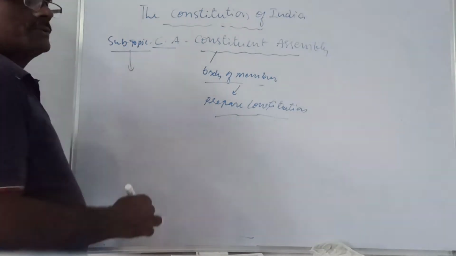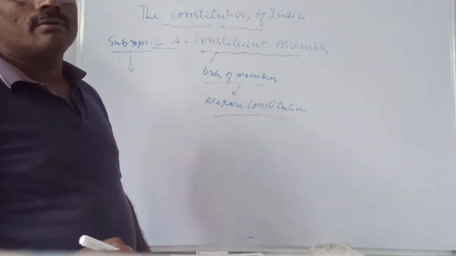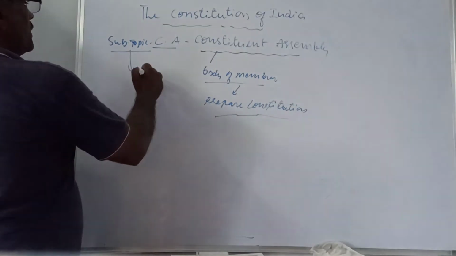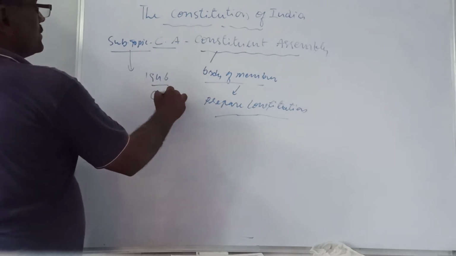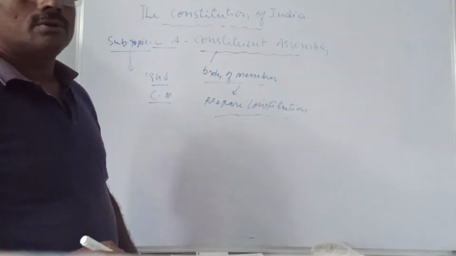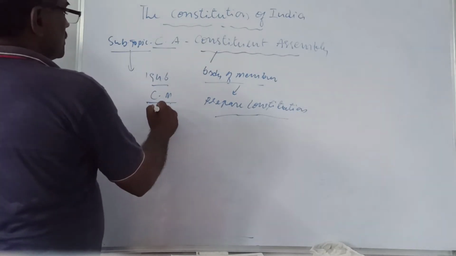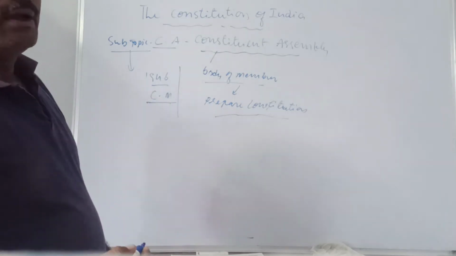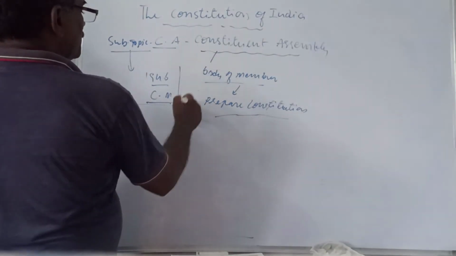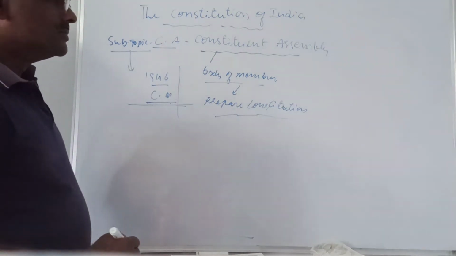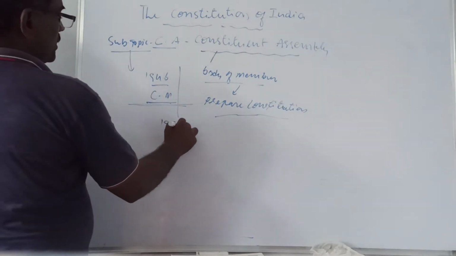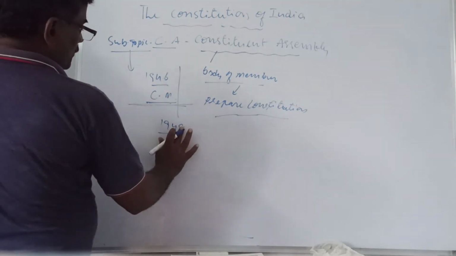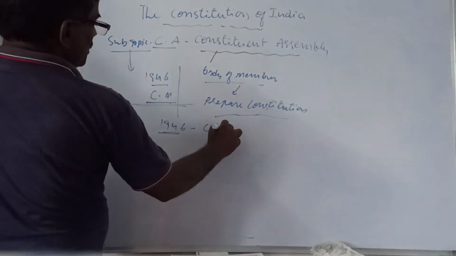The British, after World War II, decided to give independence to India. They allowed Indians to write the constitution. That's why in 1946 the Cabinet Mission came to India. Cabinet ministers were ministers in the British Parliament. They came to India and advised us to prepare a constitution. This point is very, very important: in 1946, the CA was formed.